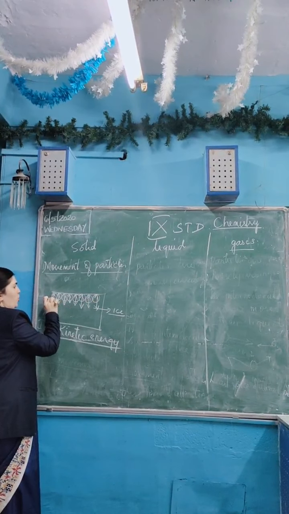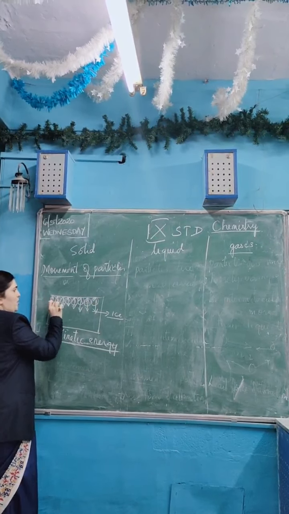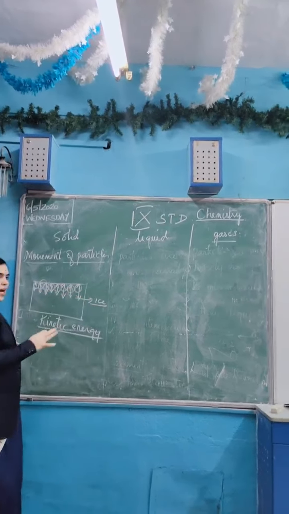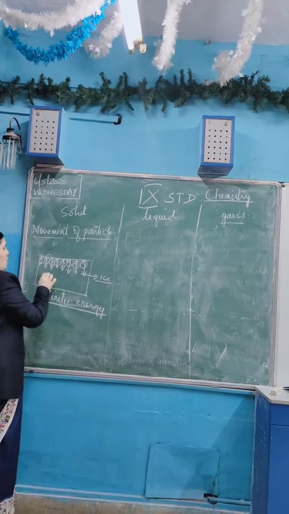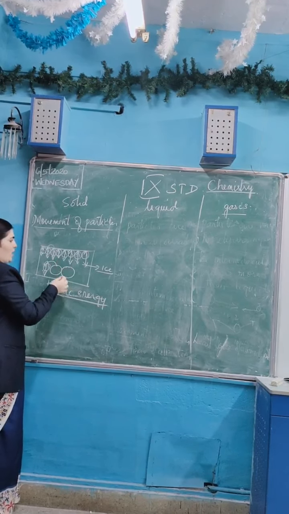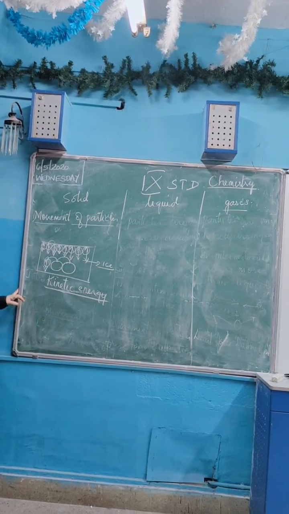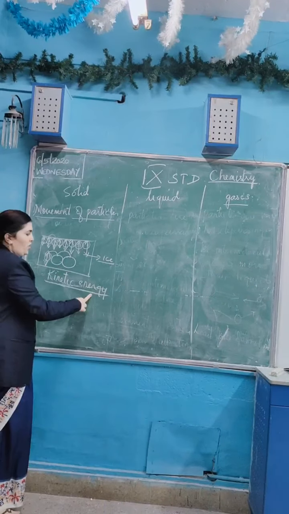So first this particle will vibrate, then the vibration is carried on to the next. Like that, the neighboring particles will start vibrating, one by one. So this is one particle, this is another particle, this is another particle. First this particle will start vibrating, then it will give its kinetic energy to the next particle, then to the next particle. Like that, all the particles will start vibrating, their kinetic energy will increase, and what will happen? Finally, they will change into liquid. Ice will change into liquid.